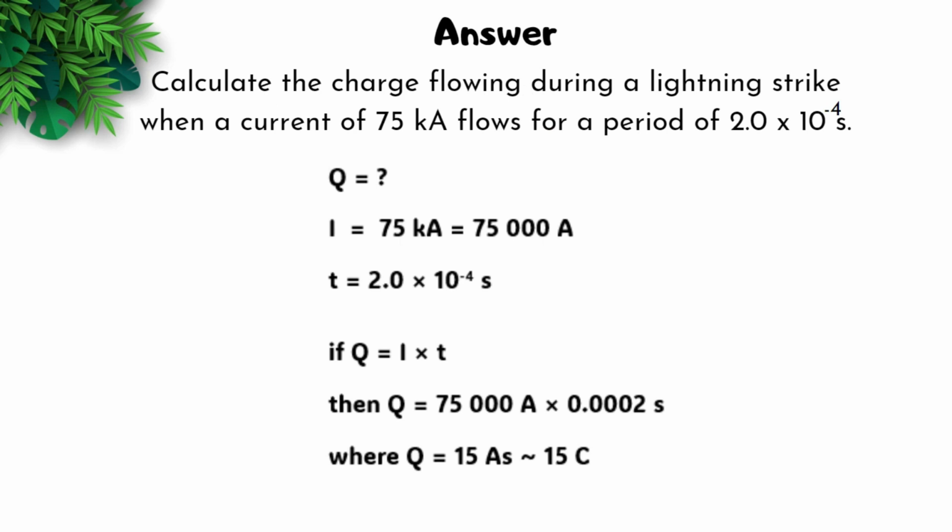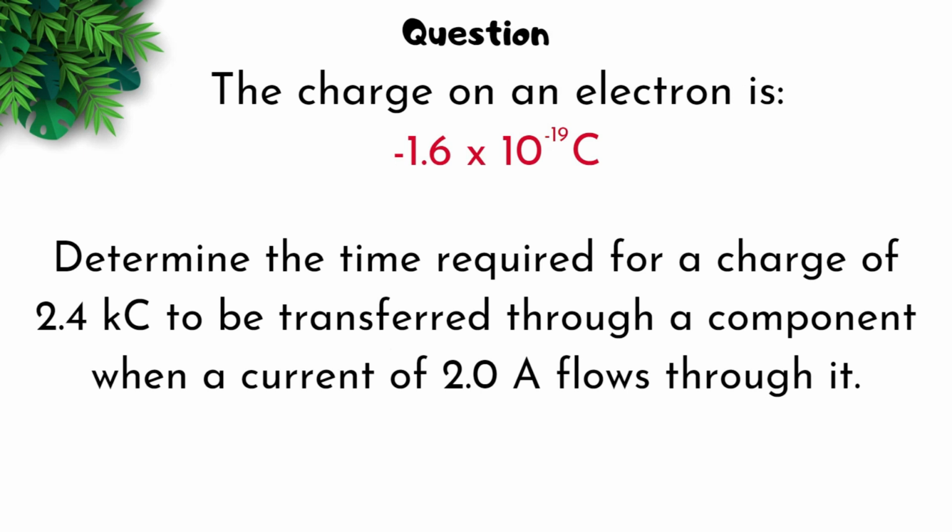Answer. First, list what you have. We're looking for Q, but we have I and T. Convert kiloamps to amps and plug into the equation Q equals I times T. Remember the list of equations? Look at your list of equations and pick the one that matches your variables, okay? And then once you plug in your values, you should get 15 amp seconds, which converts to 15 coulombs.